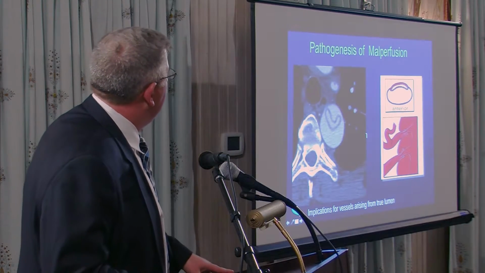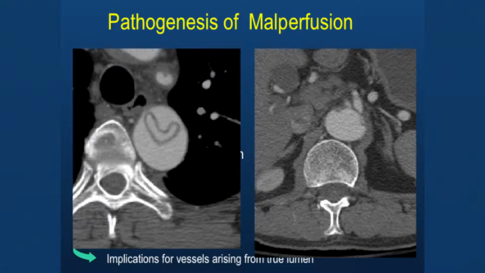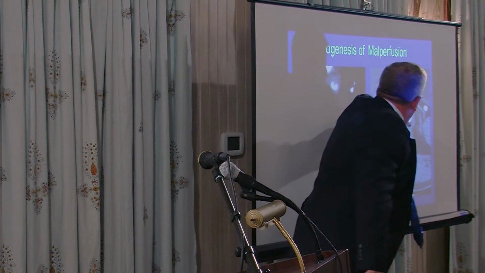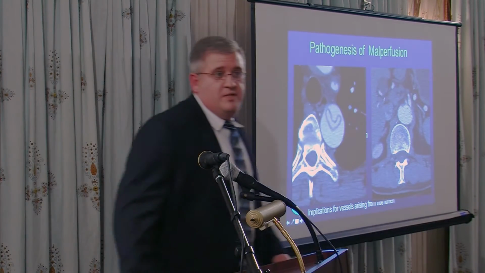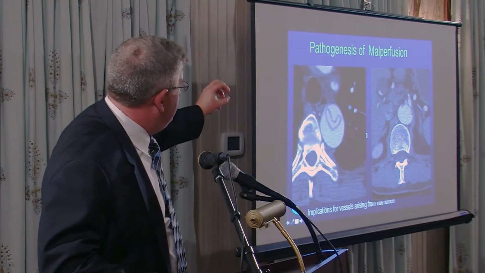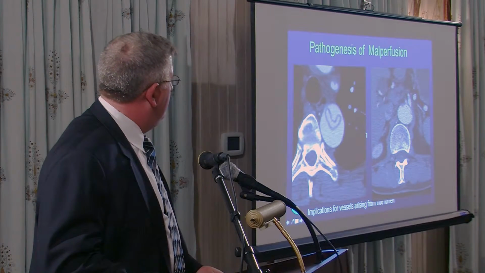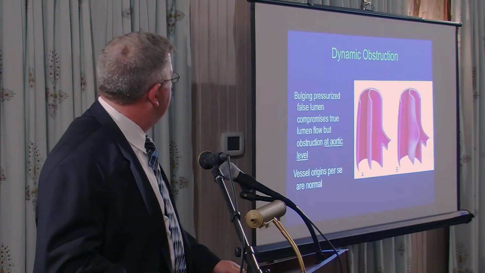If you go to the next one, as you look down into the visceral segment, what you're seeing there is the origin of the celiac, and the true lumen is actually this little nothing there. And so the true lumen is completely compromised because it's been taken off there, and this is how you get the branch vessel compromised.